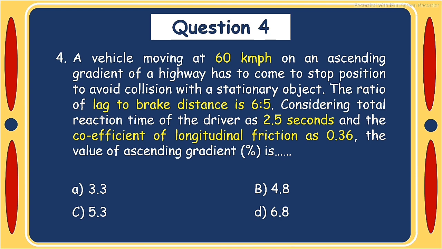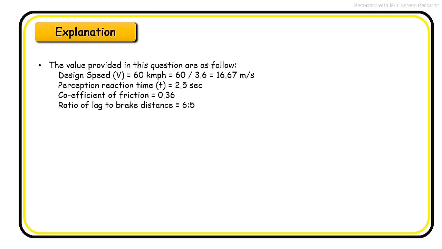Question number 4. A vehicle moving at 60 km per hour on an ascending gradient of a highway has to come to a stop to avoid collision with a stationary object. The ratio of lag to brake distance is 6:5. Considering total reaction time of driver as 2.5 seconds and the coefficient of longitudinal friction as 0.36, the value of ascending gradient is: option A, 3.3; option B, 4.8; option C, 5.3; option D, 6.8. Explanation of question number 4.